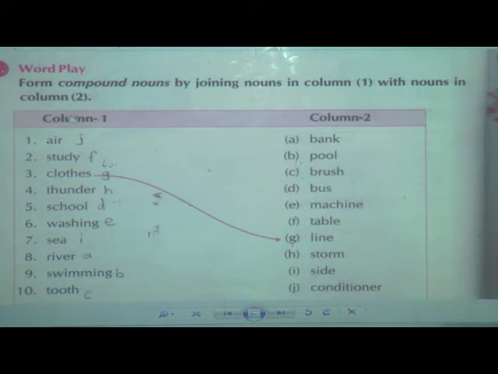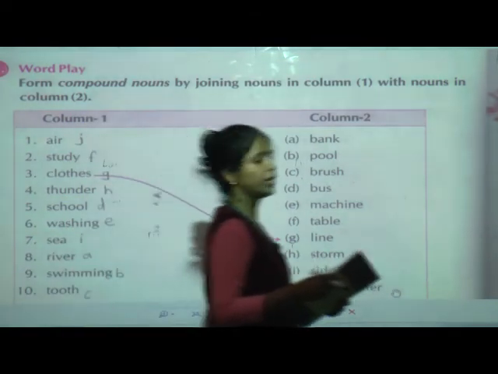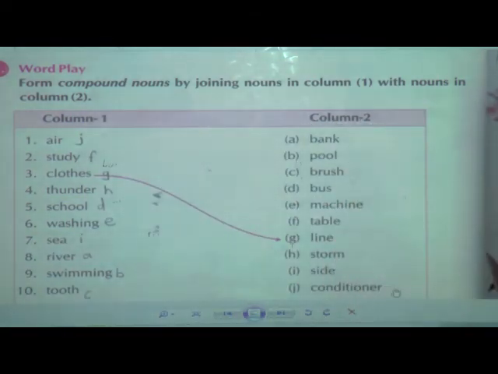Column 1, that is air. What will come with air? Air conditioner. So which answer will be correct? A. Air conditioner.